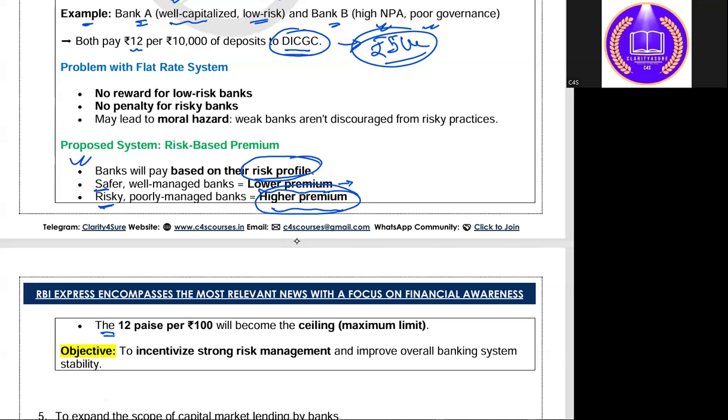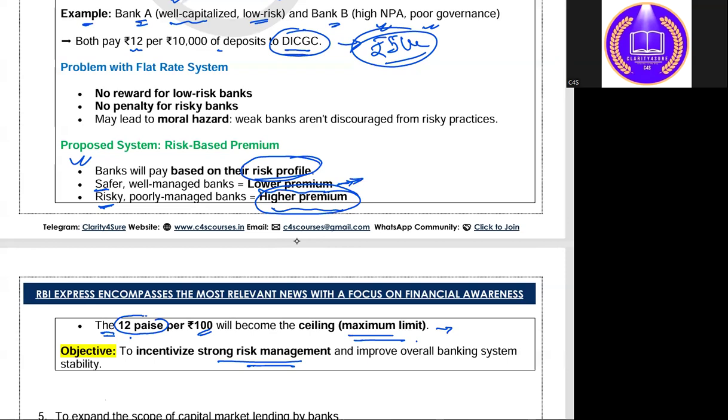और सीलिंग अमाउंट क्या होगा? मैक्सिमम लिमिट वही जो अभी का रेट है, फ्लैट रेट है 12 पैसे पर 100. This is the maximum limit that a bank needs to keep aside as a premium amount of deposits to DICGC. Okay, the objective is to incentivize strong risk management.